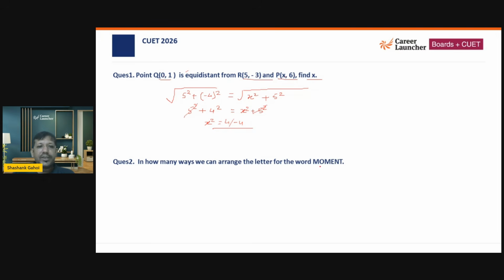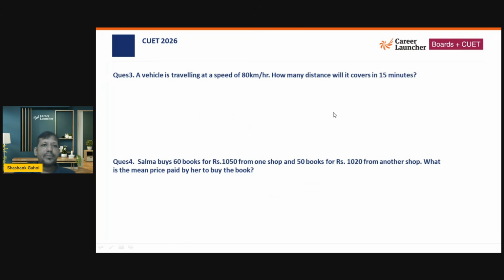Now, in how many ways can we arrange the letters of the word MOMENT? It is a 6-letter word. M is appearing twice. O, E, and T are appearing once. So a 6-letter word can be arranged in 6 factorial ways. But because one letter is appearing twice, we divide by 2. So 6 factorial is 720 divided by 2. So the answer comes out to be 360. Okay. Now let's move on to the next one.